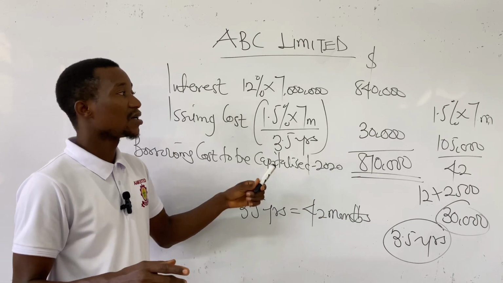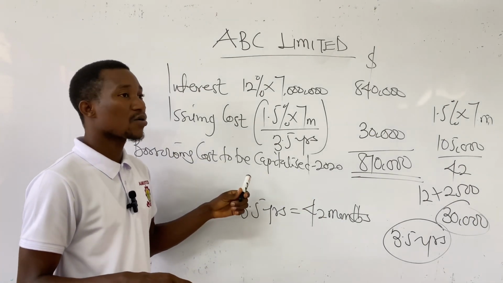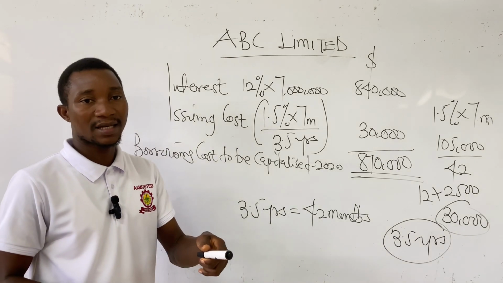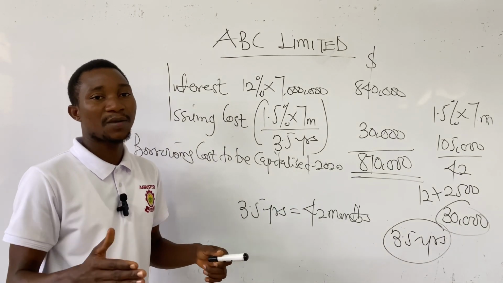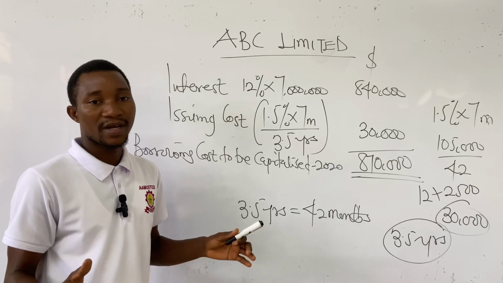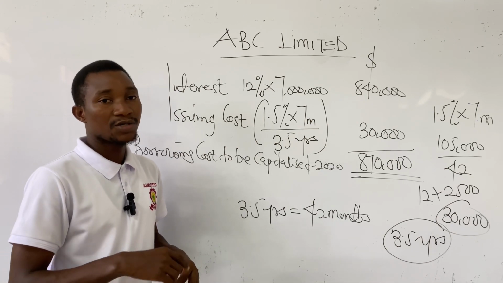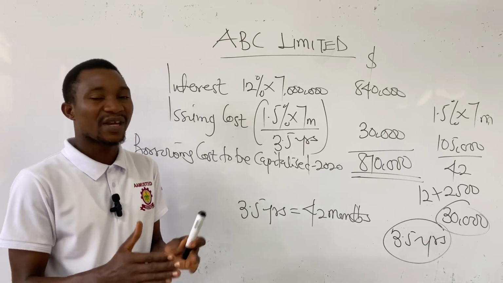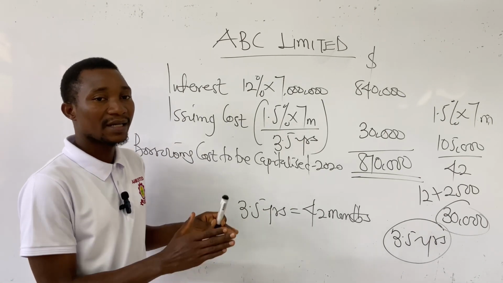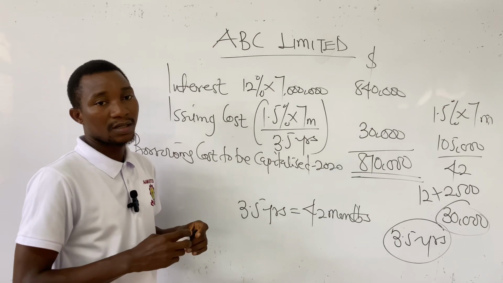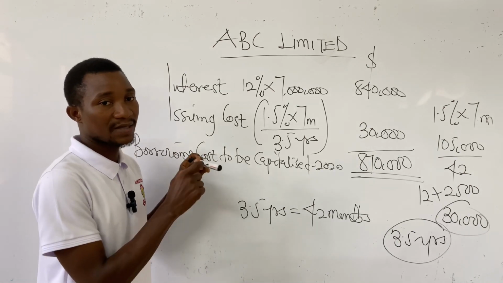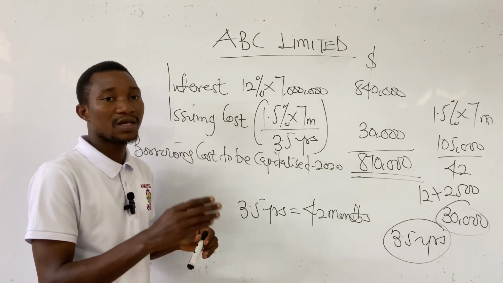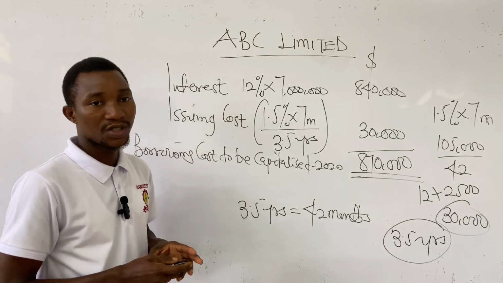But we've learned that before we can calculate borrowing costs of an asset, that asset must be a qualifying asset, and the qualifying asset takes a substantial period of time for it to get ready for its intended use or sale. So if an inventory which is an asset is being completed within a very short period of time, then the finance cost in relation to that particular asset cannot be capitalized. So short-term inventory is also another exclusion to borrowing cost.